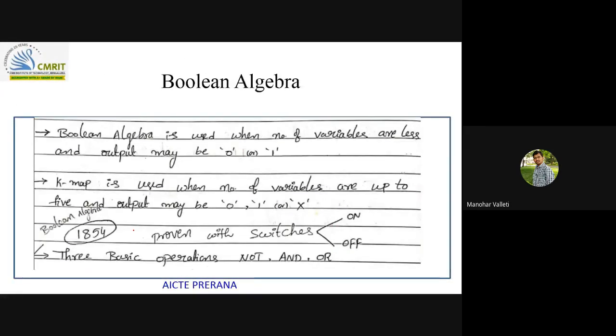The question given is Boolean algebra. Boolean algebra is used when the number of variables is small, at maximum 3 or 4 variables. For that only we'll apply Boolean algebra. Maximum 3, rare cases 4 variables also. But if 4 variables are there, it is very easy to apply K-maps.